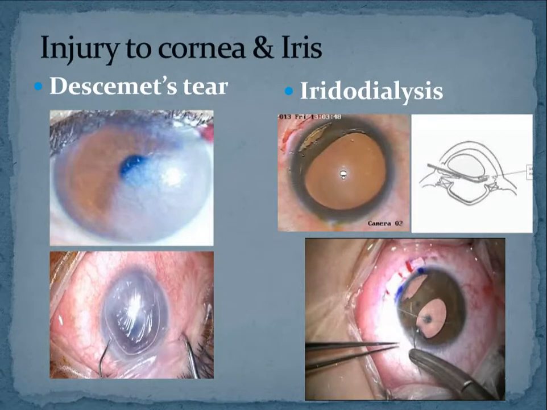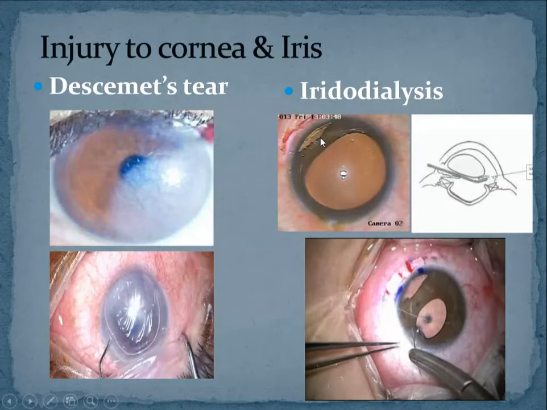So see this picture. This is the ciliary body, which is like an isosceles triangle. From the middle of the ciliary body, the iris is taking its origin. So this is called the root of the iris. Suppose at this level, the root of the iris gets torn off, then it is called iridodialysis. Look at this picture. This is the picture in a live patient. The iris is torn off from the root.